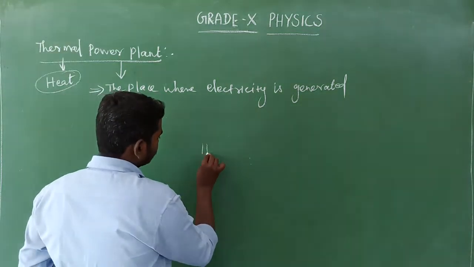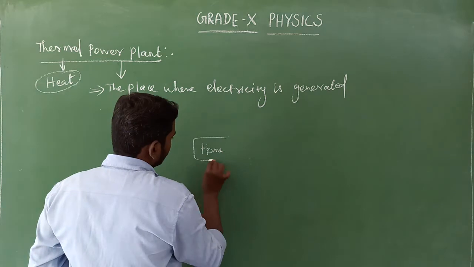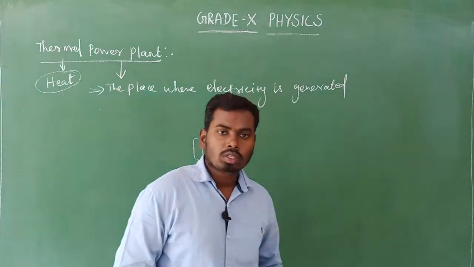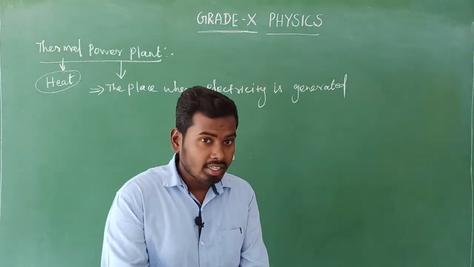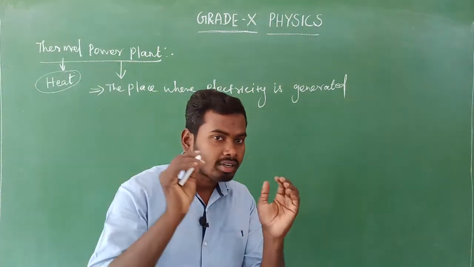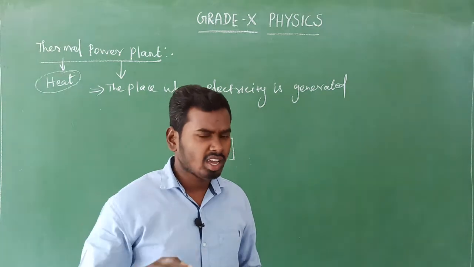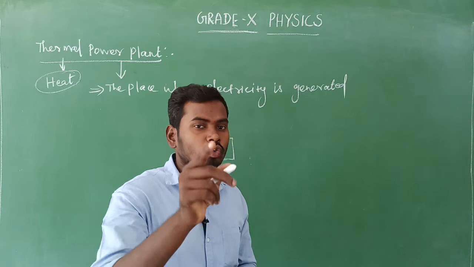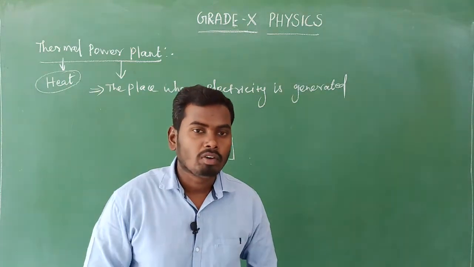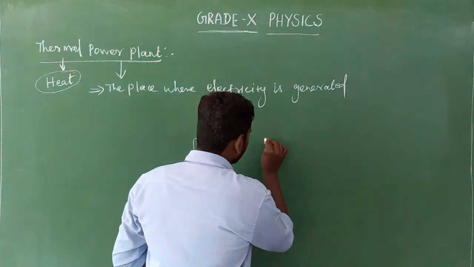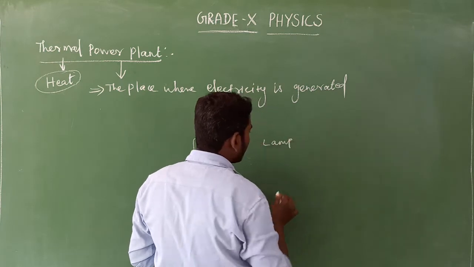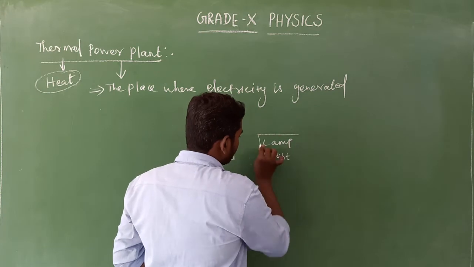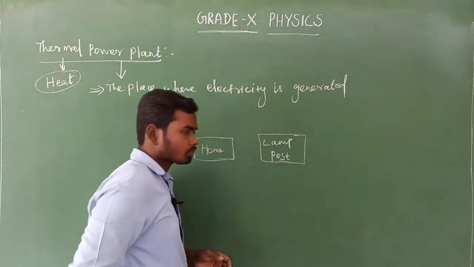Look here, this is home. Most of the electrical appliances are there. All electrical appliances work because of electricity. The fan is rotating because of electric energy. Where does electricity come from? If I ask this question, you will say lamp post, sir. Yes, I agree, that is the lamp post. The electricity comes from the lamp post to your house. Very good.